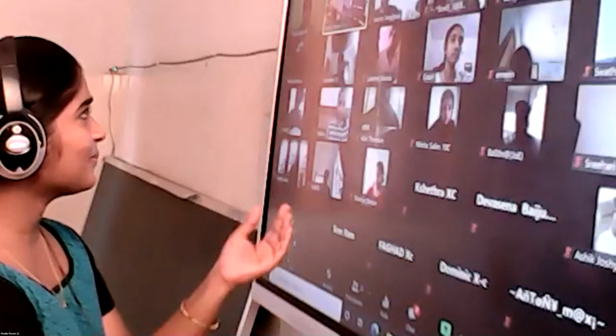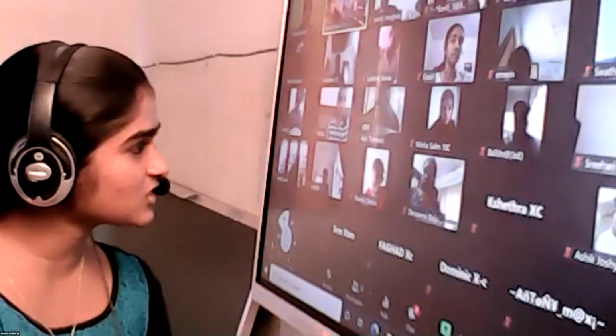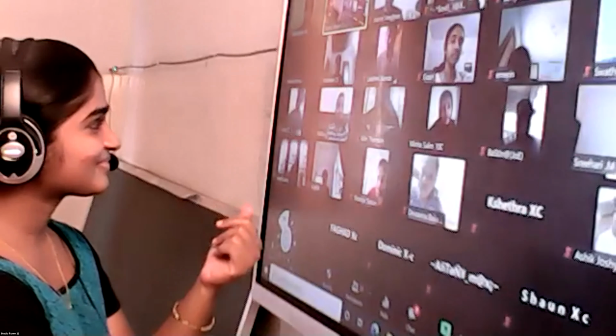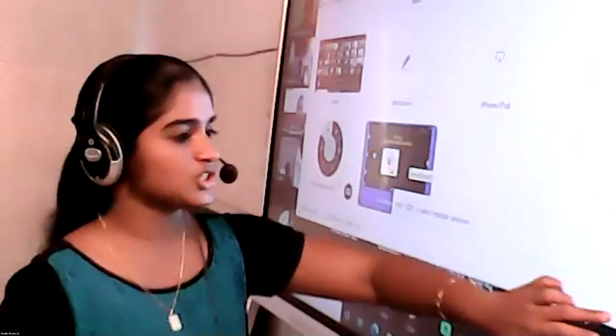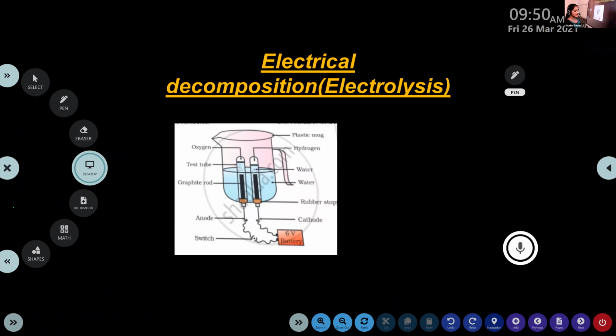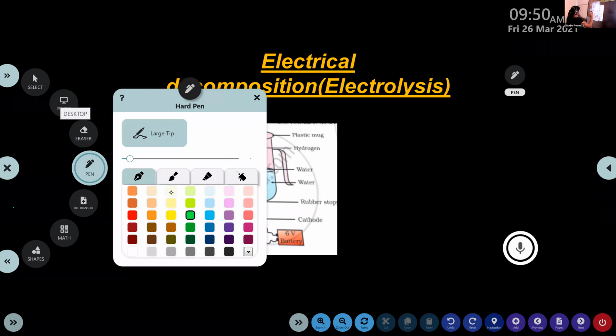Electricity. The decomposition due to electricity. So it's electro, electrode, electric. Electrical decomposition. Okay. Or electrolysis. So the decomposition that's due to electricity or using electricity is known as electrical decomposition or electrolysis. Clear? Electrical decomposition or electrolysis.